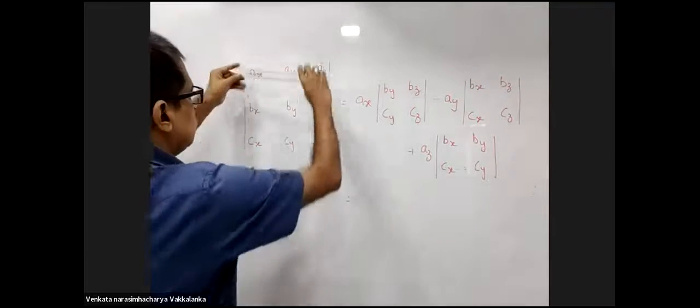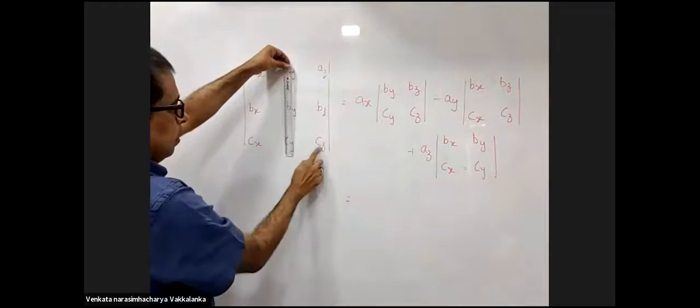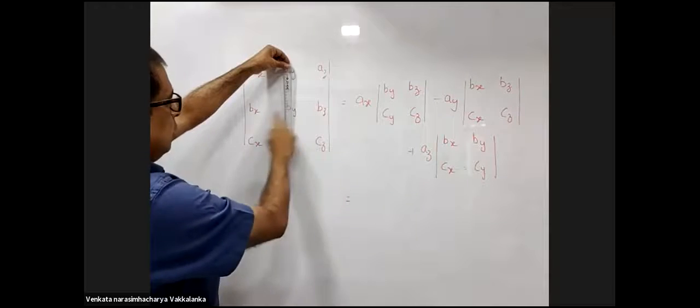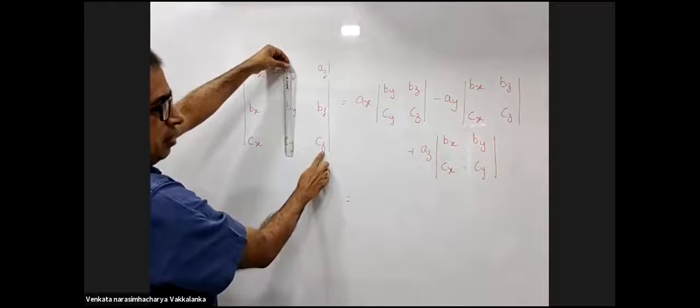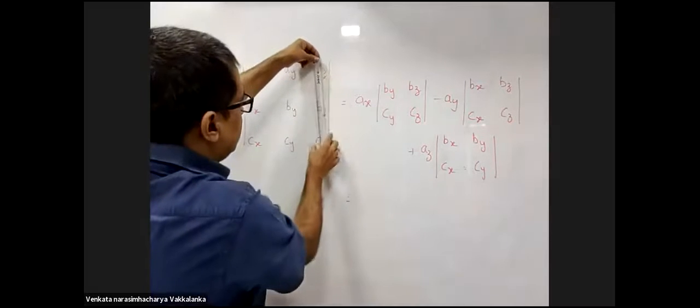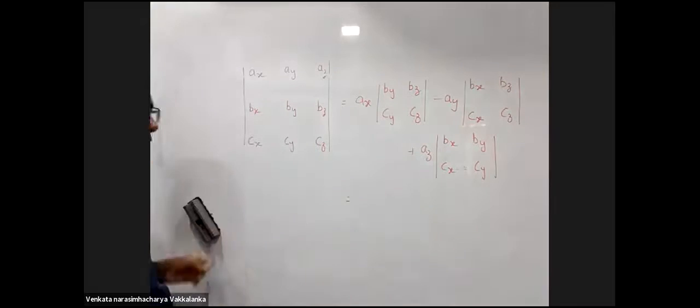AY into cover this row and this column. This in this BX, BZ, CX, CZ. Now AZ into cover this column and this row. This 2 by 2 determinant.